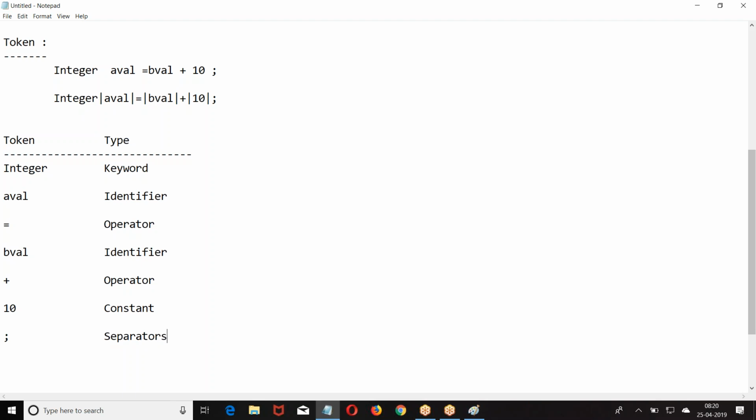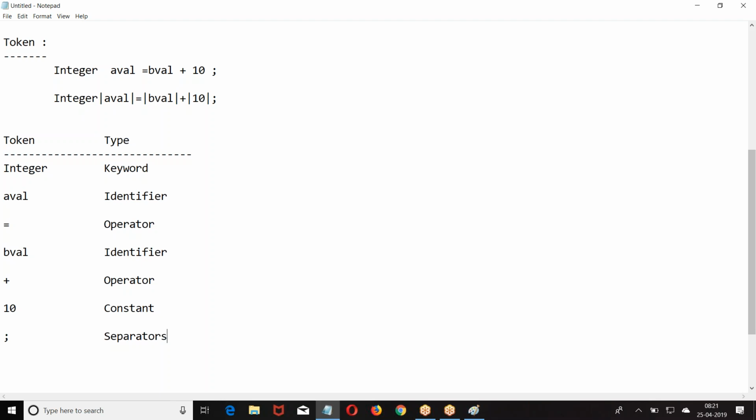So what is a token? When the statement is broken into small segments in such a way that every segment has a meaning associated with it, such a segment is called a token.